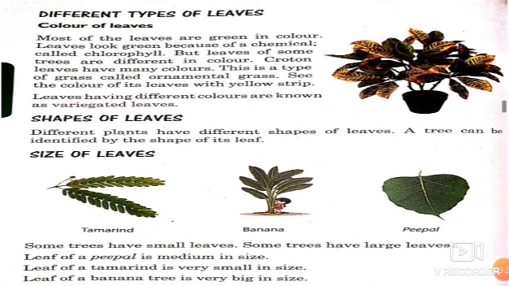Now second point is shapes of leaves. Different plants have different shapes of leaves. A tree can be identified by the shape of its leaf. Now third point is size of leaves. Some trees have small leaves, some trees have large leaves. Leaf of a peepal is medium in size. Leaf of a tamarind is very small in size. Leaf of a banana tree is very big in size.